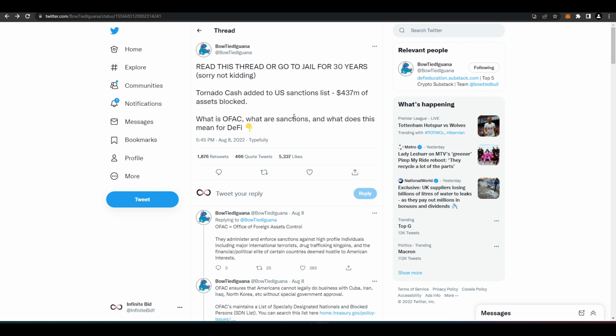Because basically, with how it's currently functioning, anyone can really be targeted here and then be blocked from using a lot of stuff, as well as centralized exchanges actually blocking your account because you might have received dirty ETH from this particular protocol. So now I'm not actually going to say its name. I mean, you can see it on the screen, because I think a lot of people have had their Twitter accounts shadow banned, and so I don't want to brick this YouTube account, so I'm just gonna refer to this protocol as TC for the rest of this video.